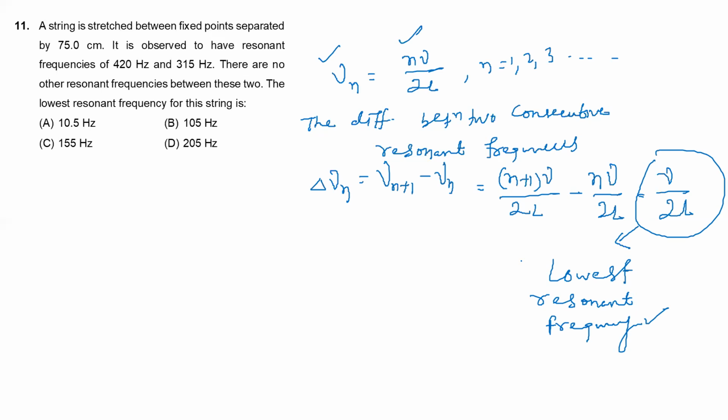So that is equal to how much? It is observed that resonant frequencies are 420 minus 315, is equal to 105 Hz. So there are no other resonant frequencies between these two. So the lowest resonant frequency for this string is how much? 105 Hz.